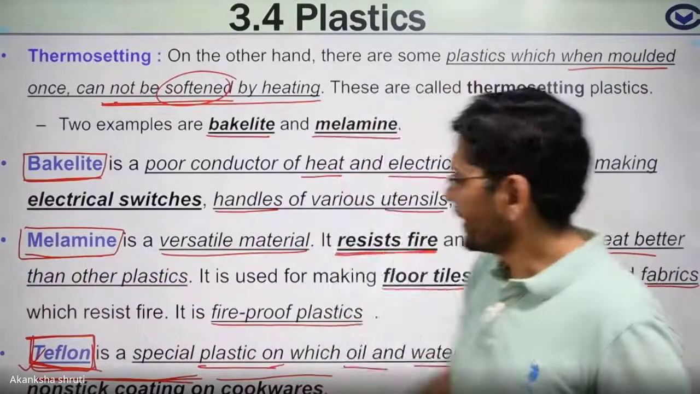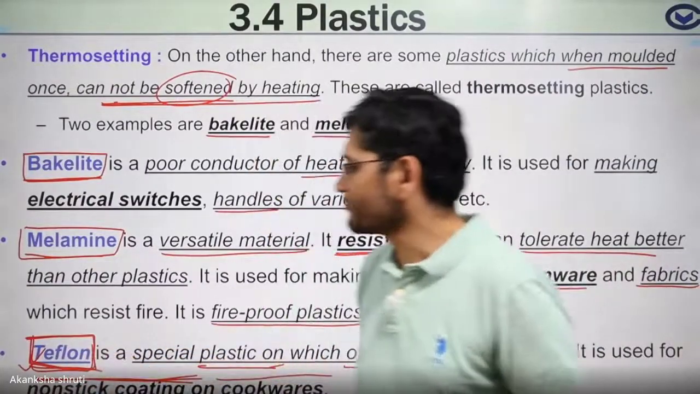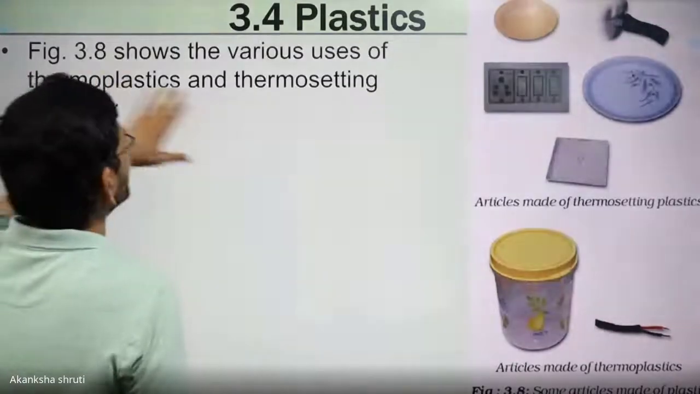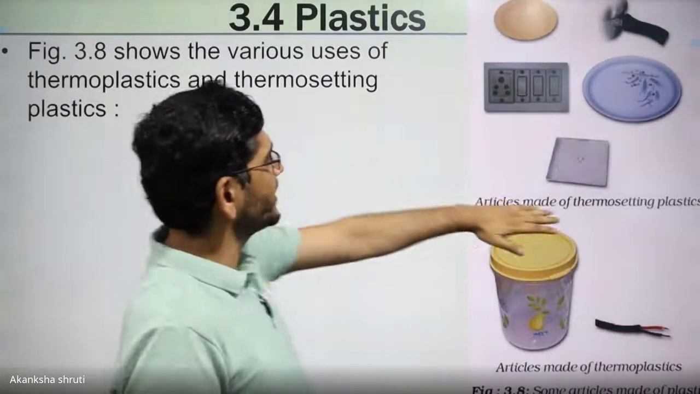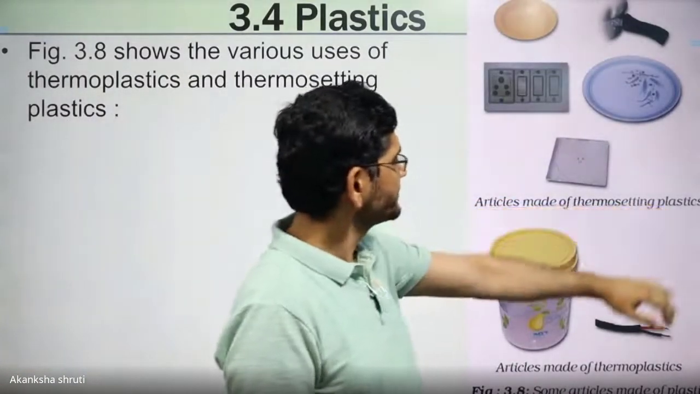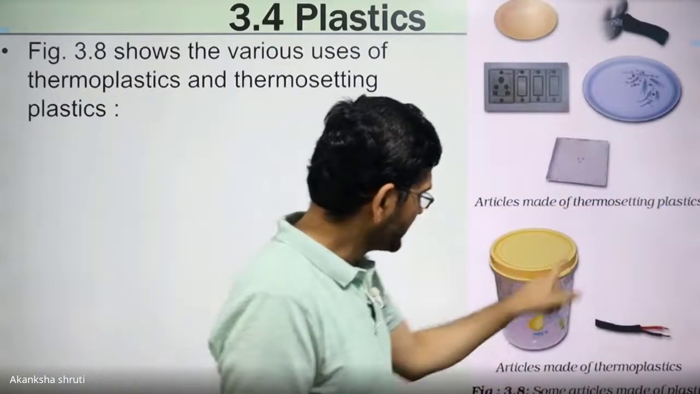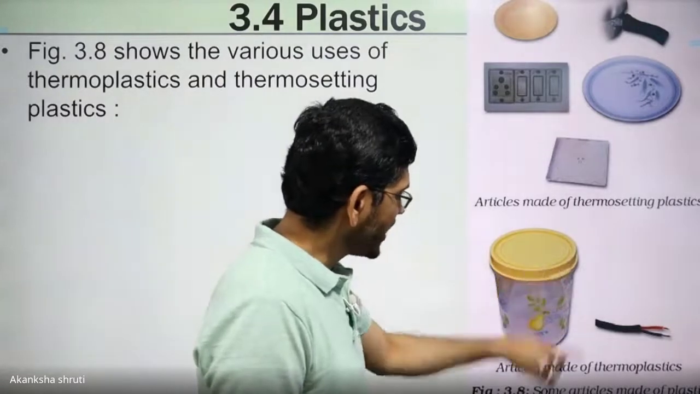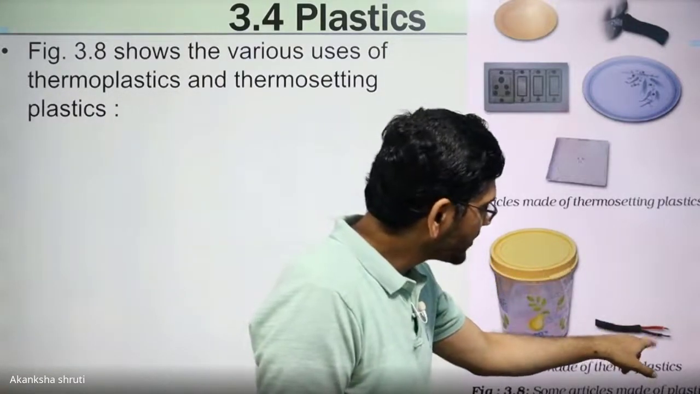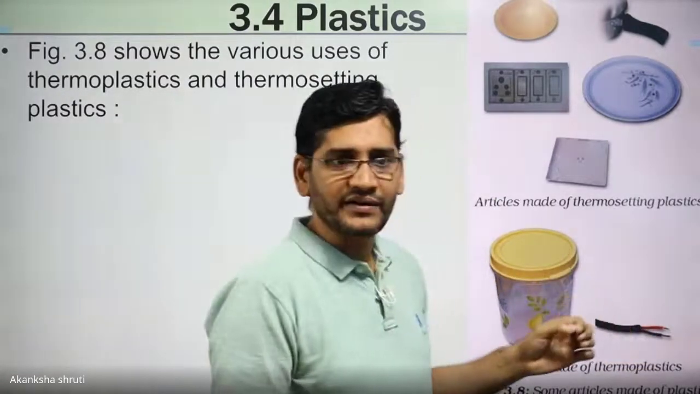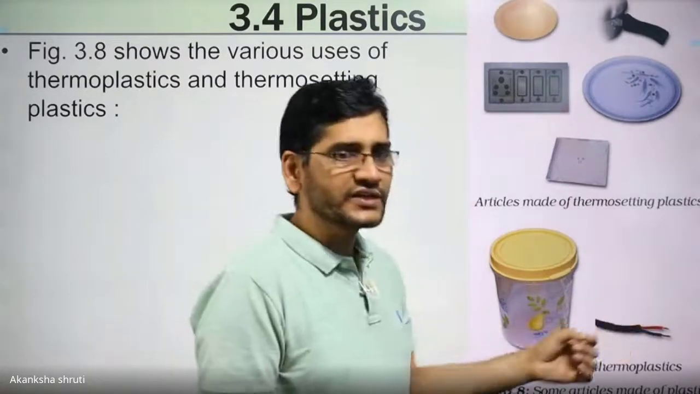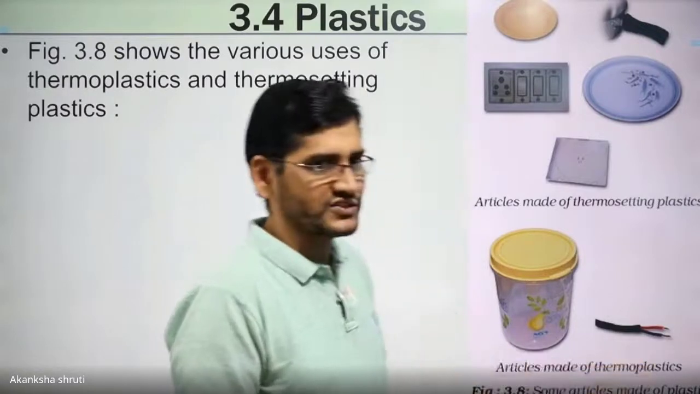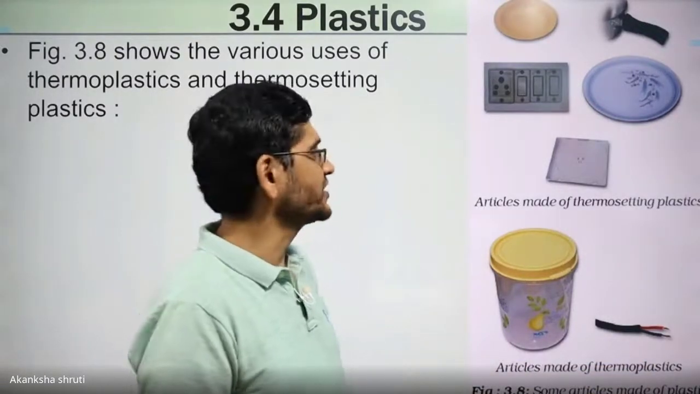Keep in mind, but for non-stick, the Teflon is used. Students, some examples of thermoplastic and thermosetting plastic are shown here. Thermoplastic: making the pot or a storage jar, making the cover of the wire. The wire's outer cover is made up of plastic. It is thermoplastic, which means its shape can be changed by heating.